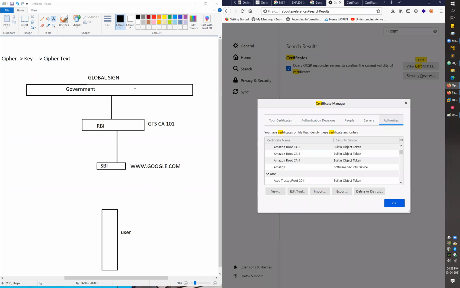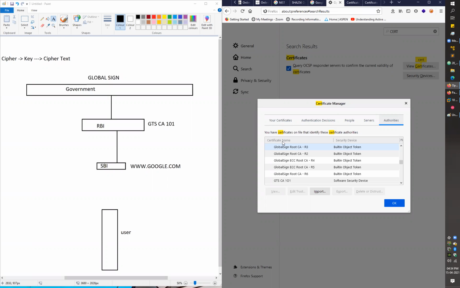You can say a browser has the certificate for the global sign. Let me just show you. If I just scroll down, here we have the certificate for the global sign, right? And through that certificate, I can verify that the person I'm interacting with is a trusted person. I can just give him my money and he will take care of that. Just because of that certificate, you can verify that this person is a trusted person. You can just show your trust.